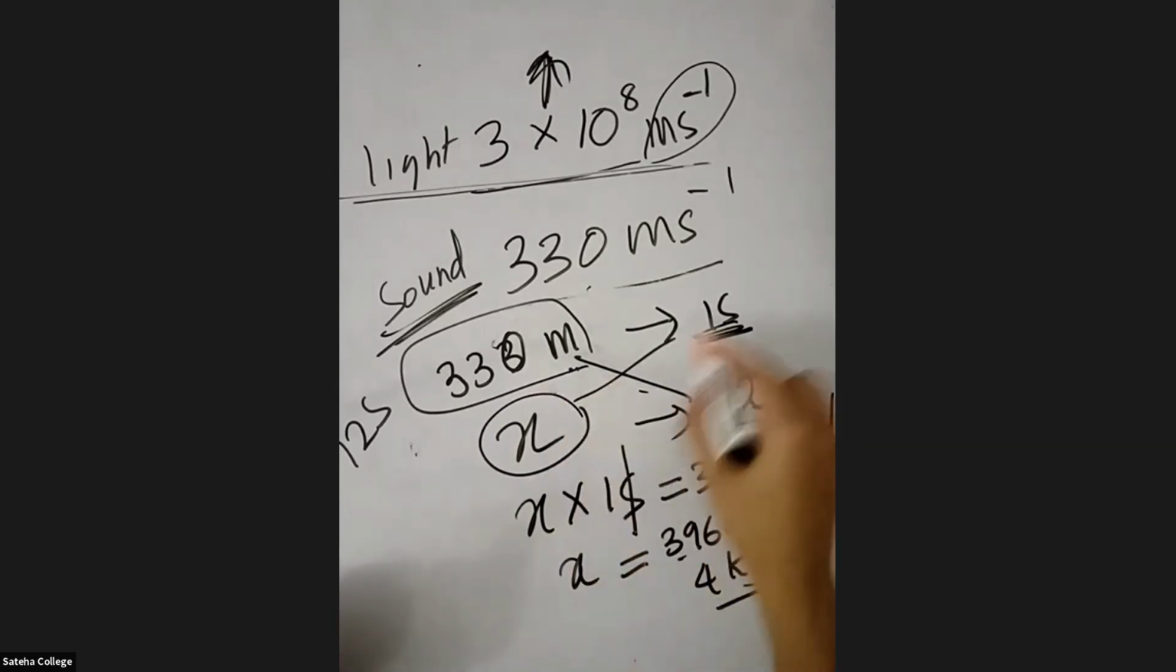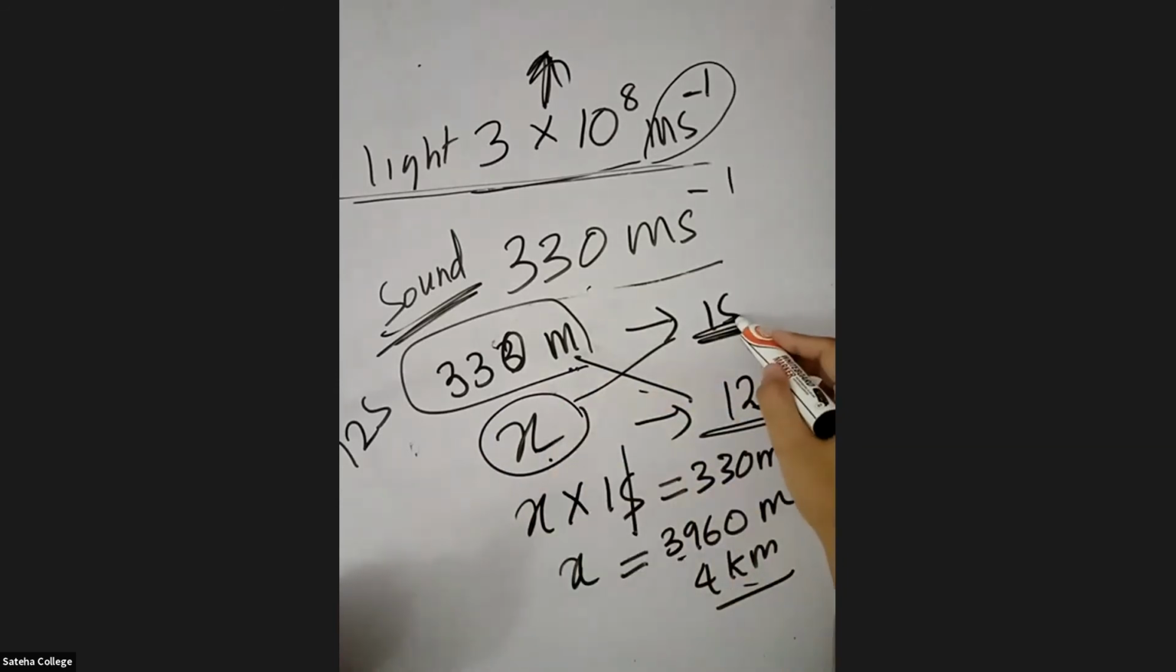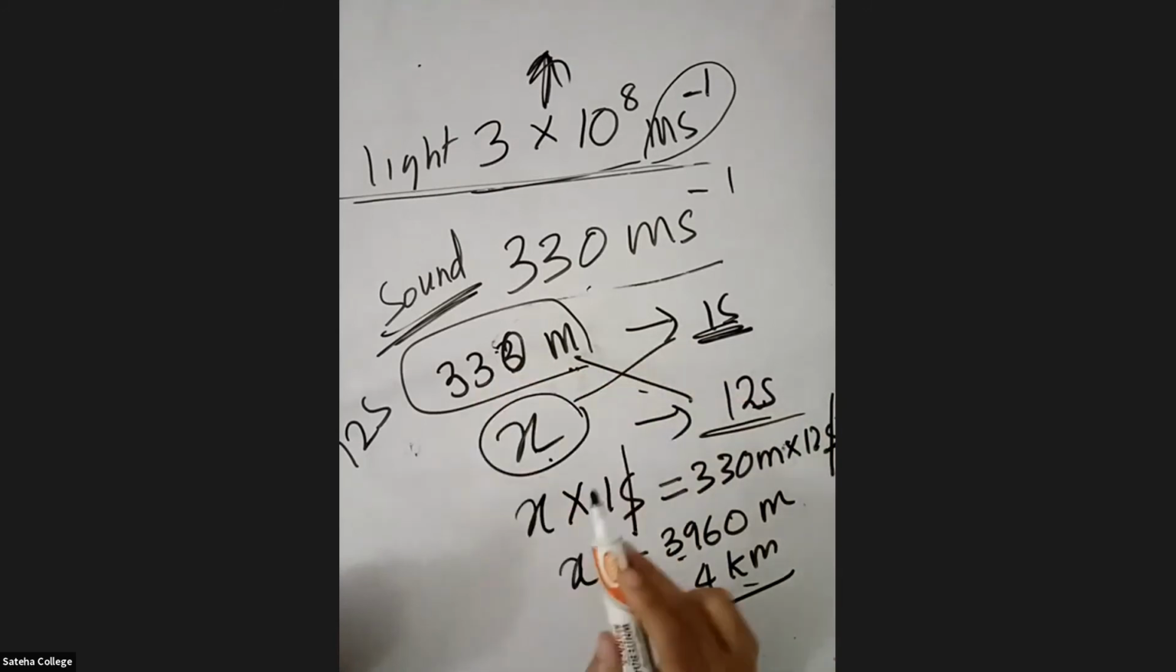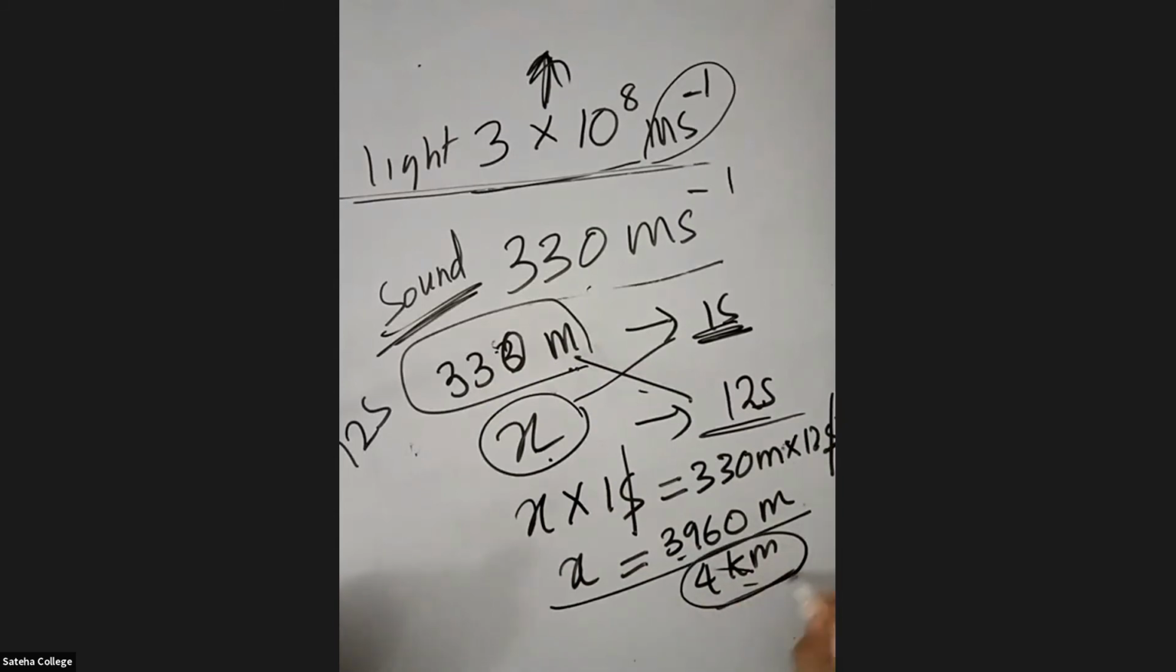So we can cross multiply. X into 1 second is equal to 12 seconds into 330 meters. So we can find that X is 3,960 meters, which is approximately 4 kilometers, right? So it is 3.9 kilometers. We can say it is going to be 4 kilometers.